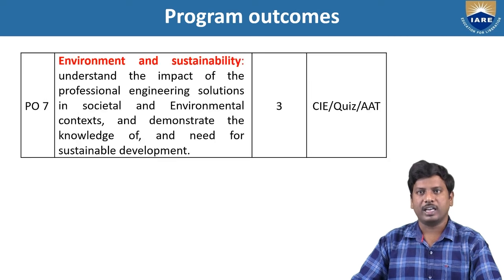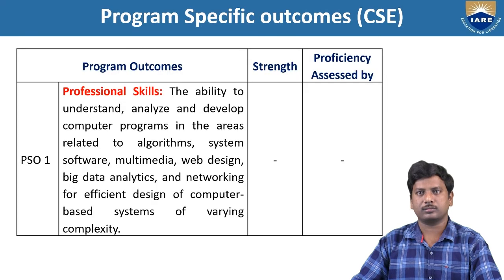And PO7, environment and sustainability: understand the impact of the professional engineering solutions in societal and environmental context, and demonstrate the knowledge of and need for sustainable development. Strength is 3, and proficiency assessed by CIE, RPs, or AIT. Next one, program specific outcomes.